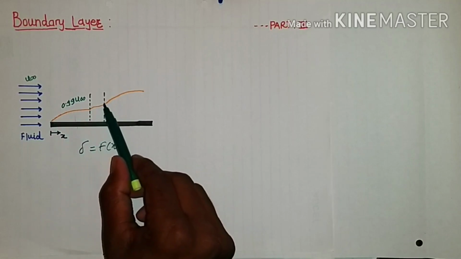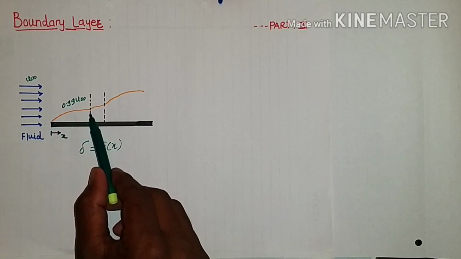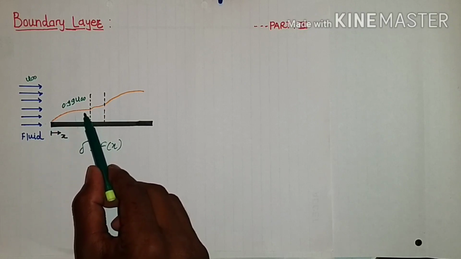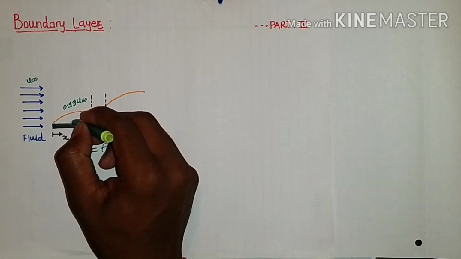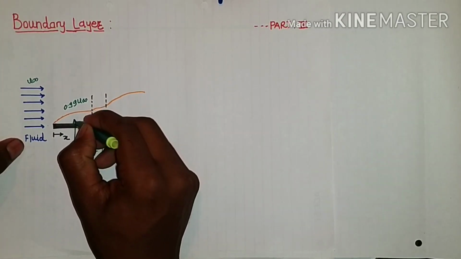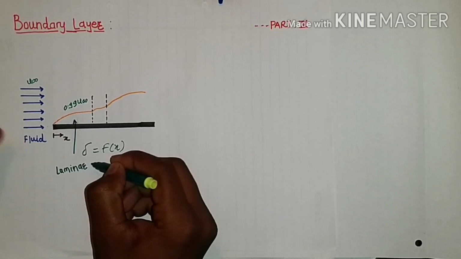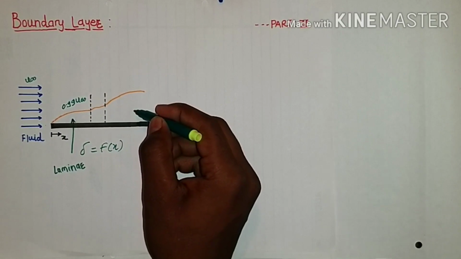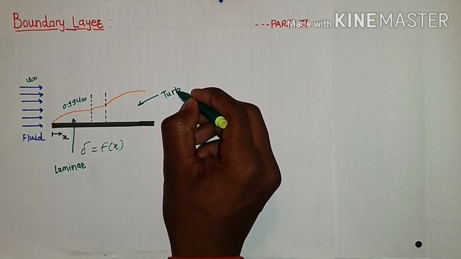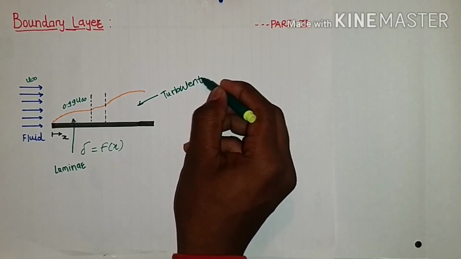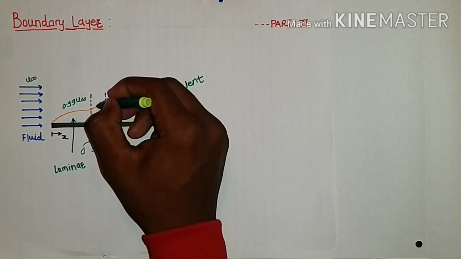During the experiments with a flat plate, Prandtl found that up to a particular length, the nature of the boundary layer is laminar. This region is laminar. After some distance, it converts into turbulent. And this small region is called the transition zone.